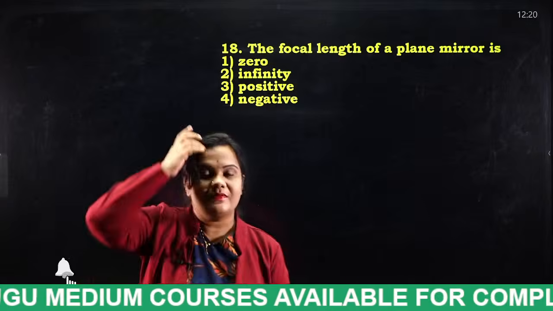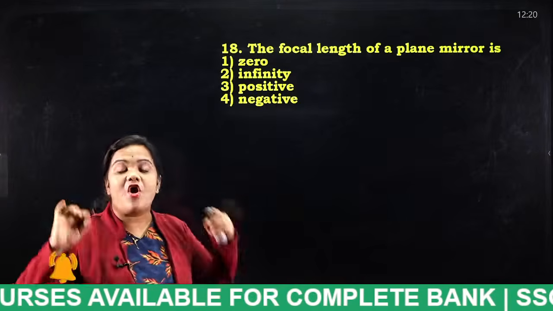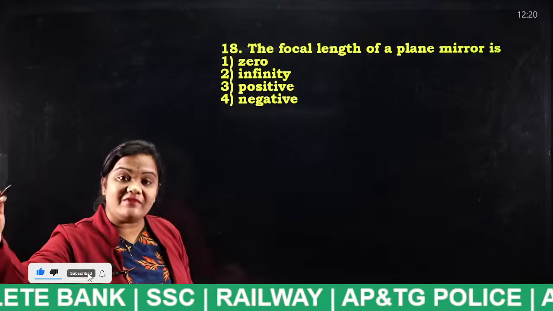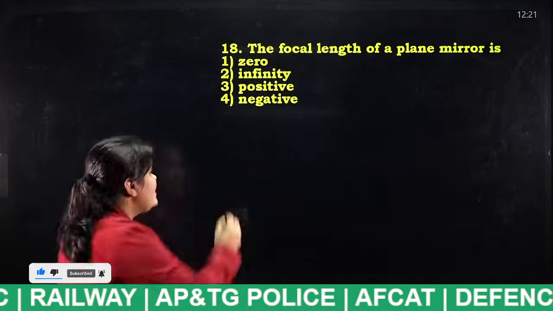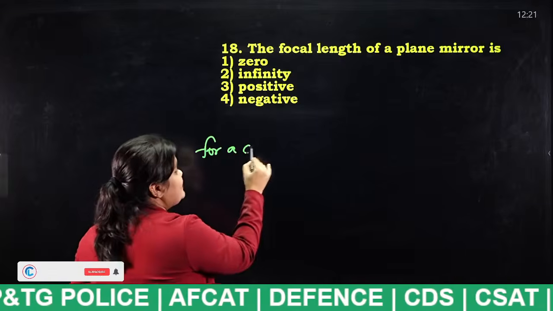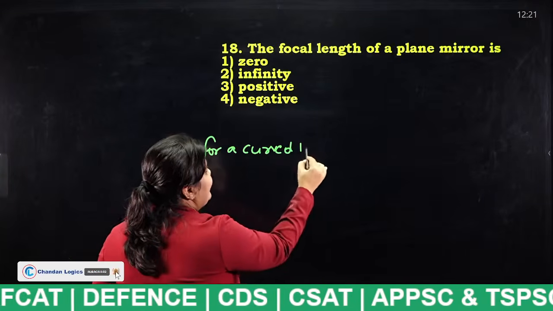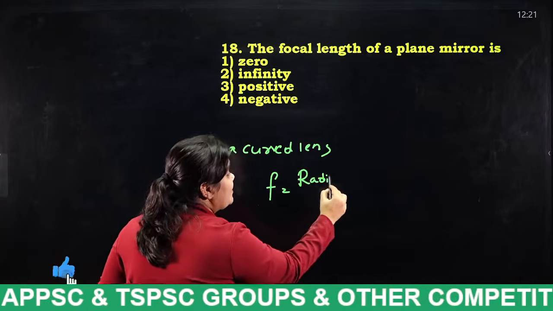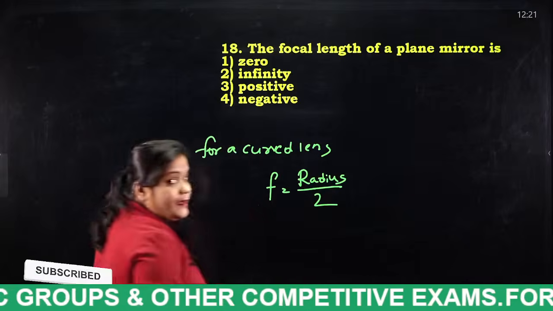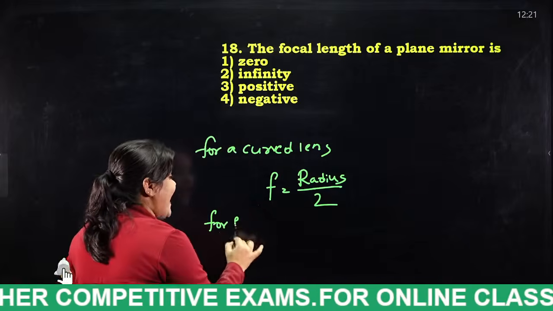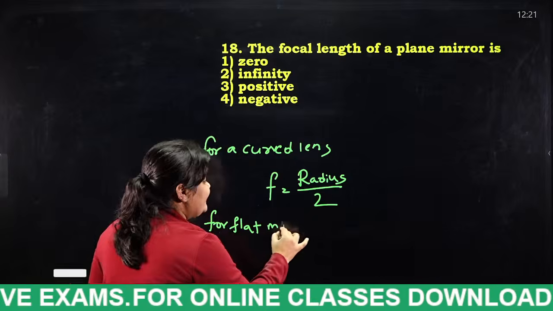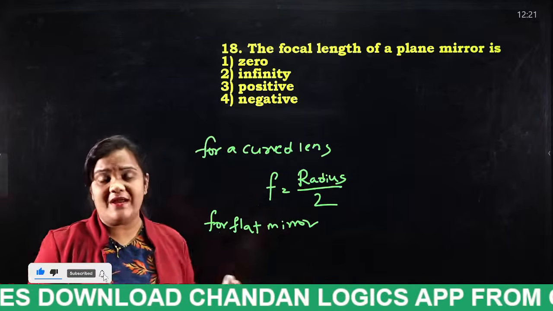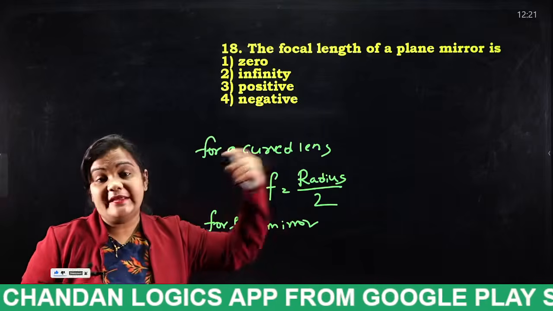Very good. Okay. So for a particular convex lens or concave lens, focal length will be radius of curvature by 2. For a curved lens, remember students, this is very important. For a curved lens, focal length will be the radius of curvature of that particular lens by 2. But for a flat mirror, what happens here? There will be no radius. The radius of curvature will be infinity for a flat mirror.